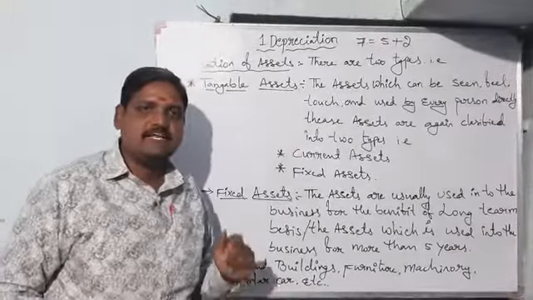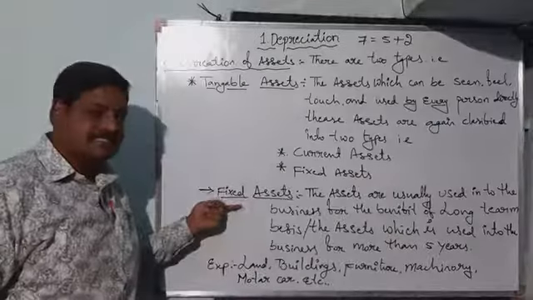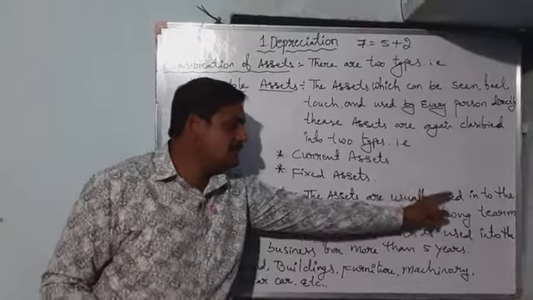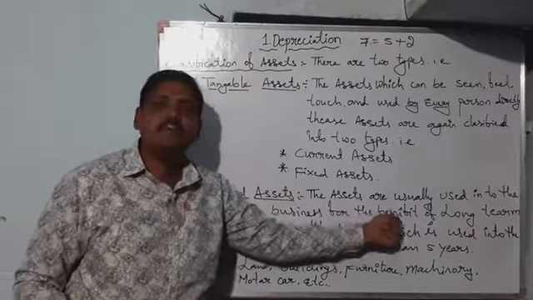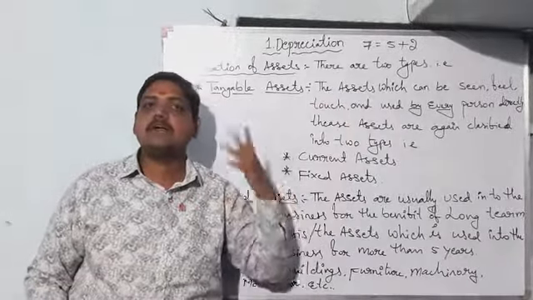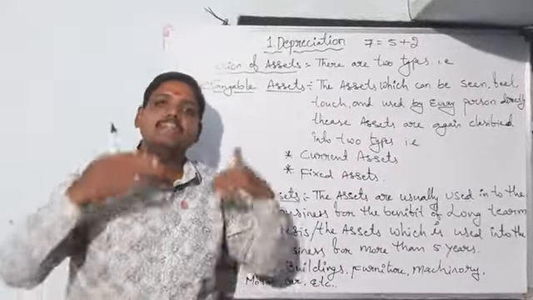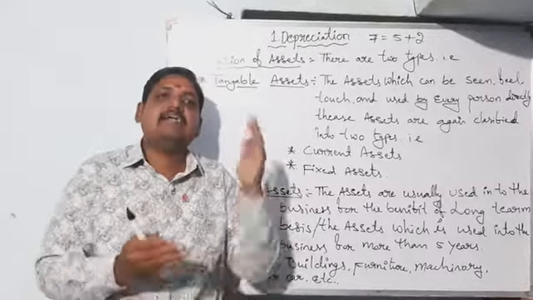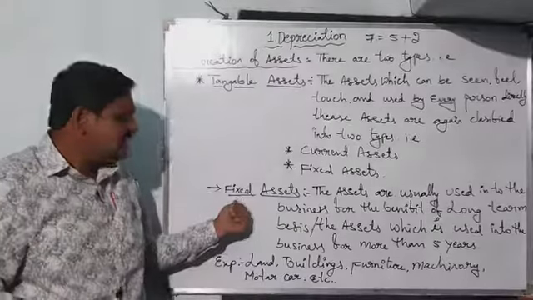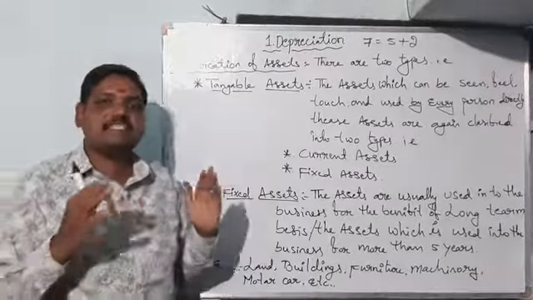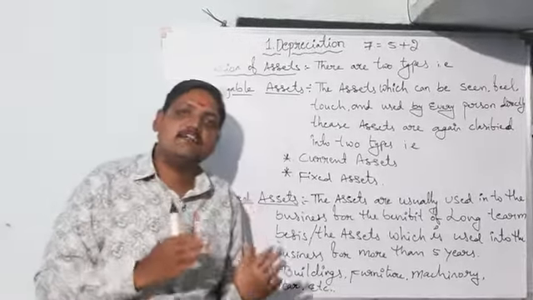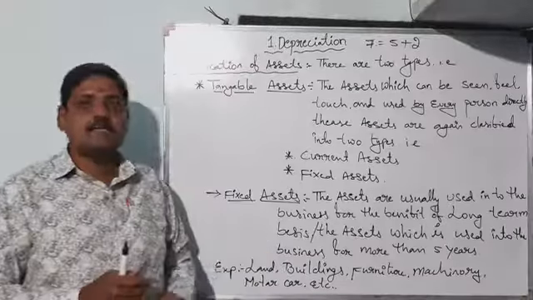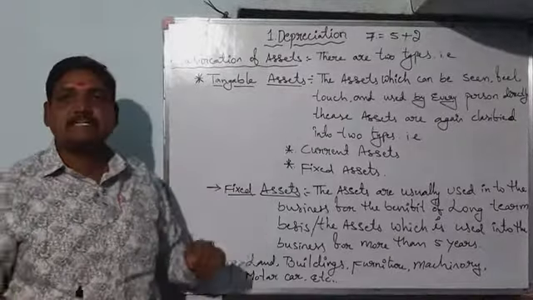Okay, beta, once again I am going to tell you one thing. Fixed assets are the assets usually used in the business for the benefit of long-term basis. Long-term basis is nothing but more than 5 years. Any investment of this kind is called a fixed asset. For example, purchasing of land, machinery, motor car, furniture, buildings, etc.